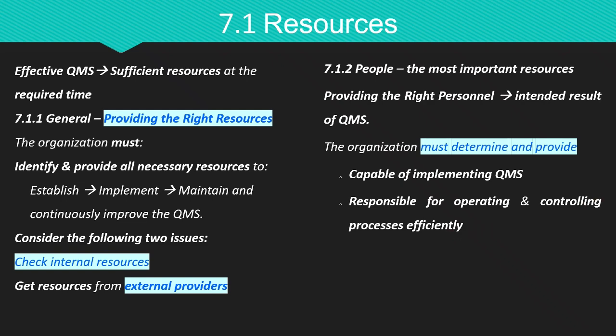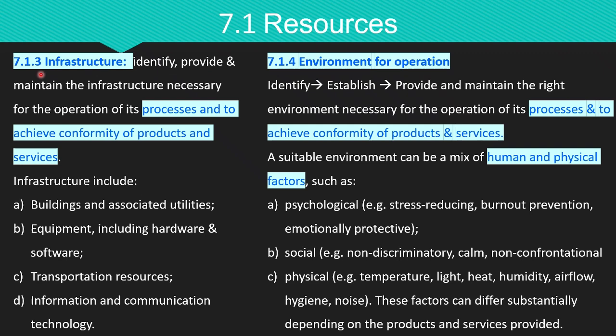The third specific requirement under resource is infrastructure. Here, your organization should first identify the necessary infrastructure, then provide this infrastructure and maintain this infrastructure to ensure effective performance and provide products or services which can meet the requirements.